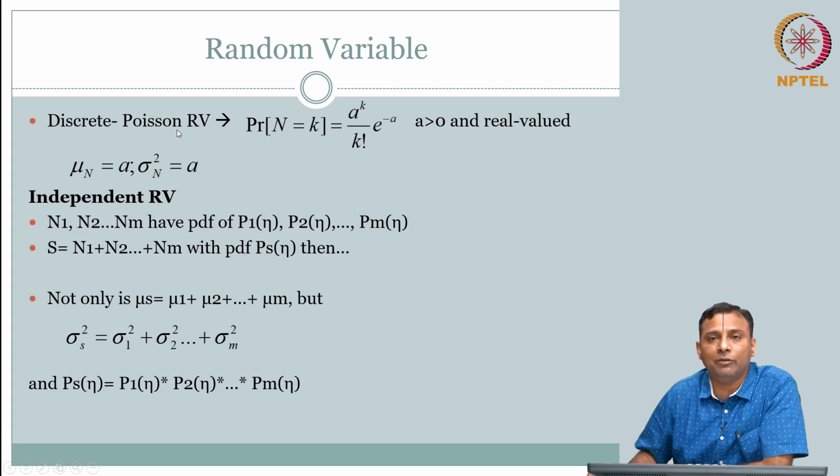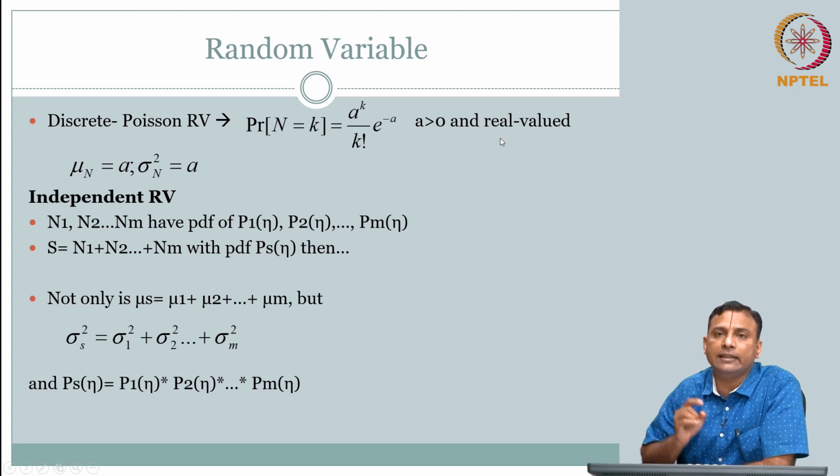When you have discrete random variables, one of the interesting PDFs is your Poisson random variable. What is its distribution? The probability that n takes a value k, discrete value k, is given by this distribution right here, a to the power k by k factorial, exponential of minus a. A is just a real value greater than 0.